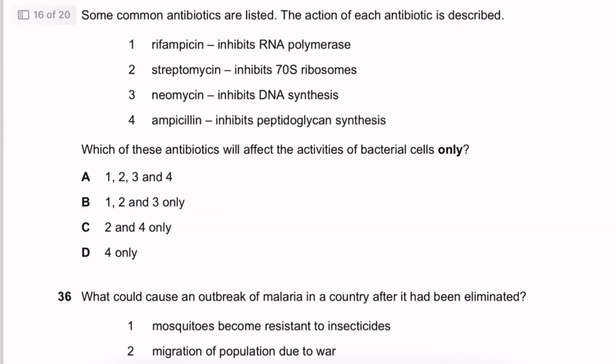Some common antibiotics are listed, and the action of each antibiotic is written here. Rifampicin inhibits RNA polymerase, streptomycin inhibits 70S ribosomes, neomycin inhibits DNA synthesis, ampicillin inhibits peptidoglycan synthesis. Which of the following will affect only the bacterial activity? So only bacteria, meaning not affecting eukaryotic cells. Eukaryotic cells and prokaryotic cells both have RNA polymerase, both have 70S ribosomes, both have DNA polymerase. What we don't have, however, is peptidoglycan cell walls. So obviously 4 is the only thing to affect bacterial cells.